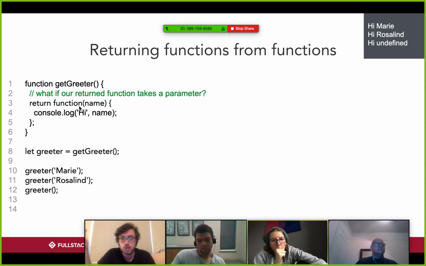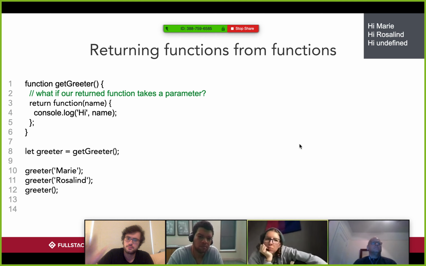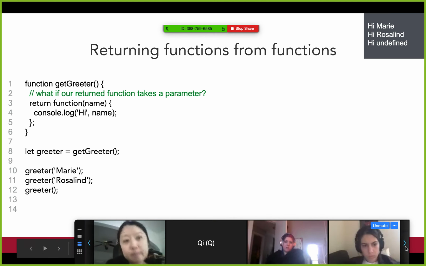When we return a function, we return the whole thing, including any parameters it might take. So that means greeter takes a parameter, right? And it says hi to that parameter, name, right? Mary, Rosalind, hi, undefined, because we didn't pass anything in. So that means name would be undefined. That makes sense, right? That should be fine. Okay.